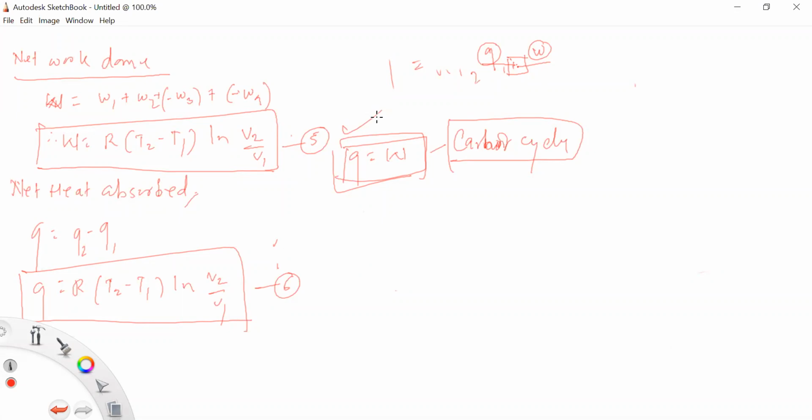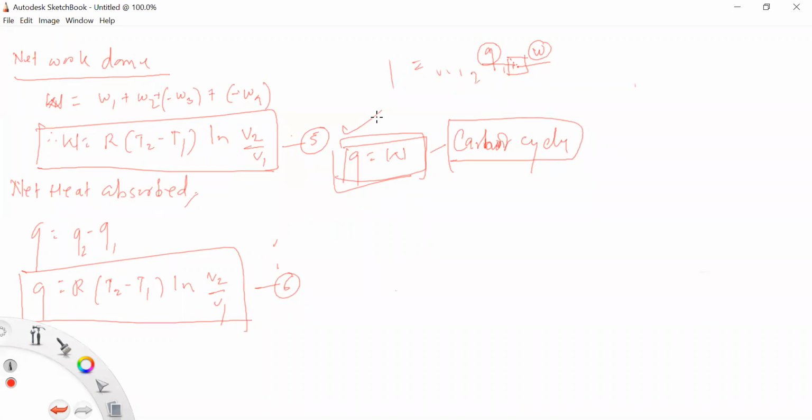Then W4 is equal to Cv into T2 minus T1. So this is expression 4 from this fourth step. So all the four expressions W1, W2, W3, W4 are for work done. So the net work done is W is equal to W1 plus W2 plus W3 plus W4.